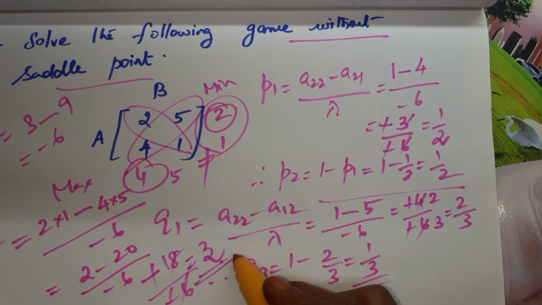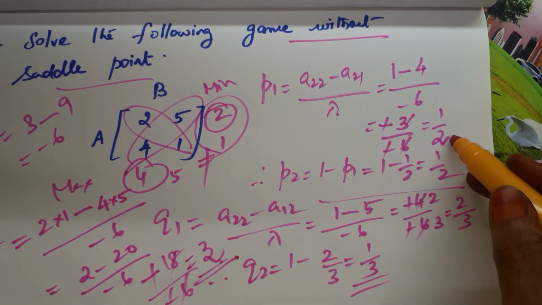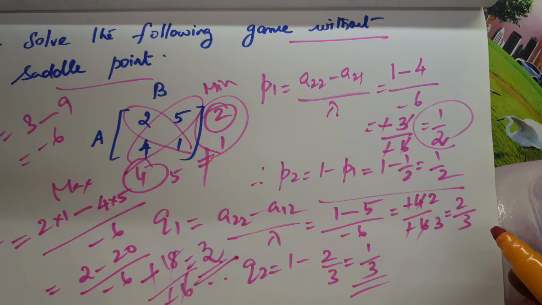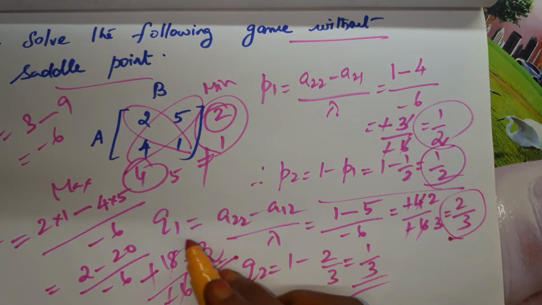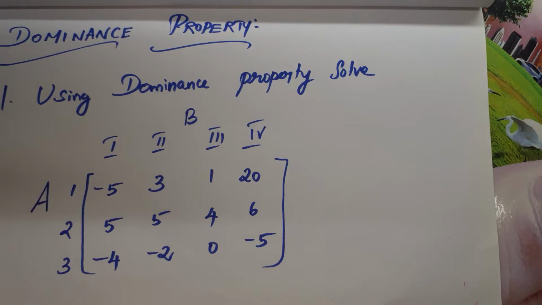So the value of the game is 3. And the mixed strategy for player A is 1 by 2, 1 by 2, and for player B is 2 by 3, 1 by 3. Is it clear?